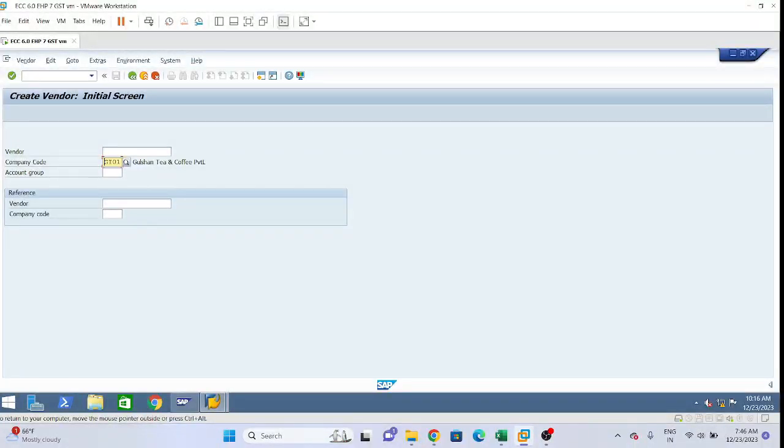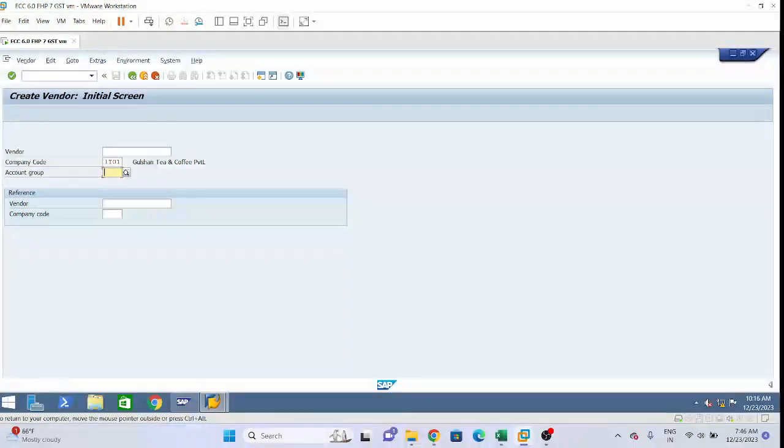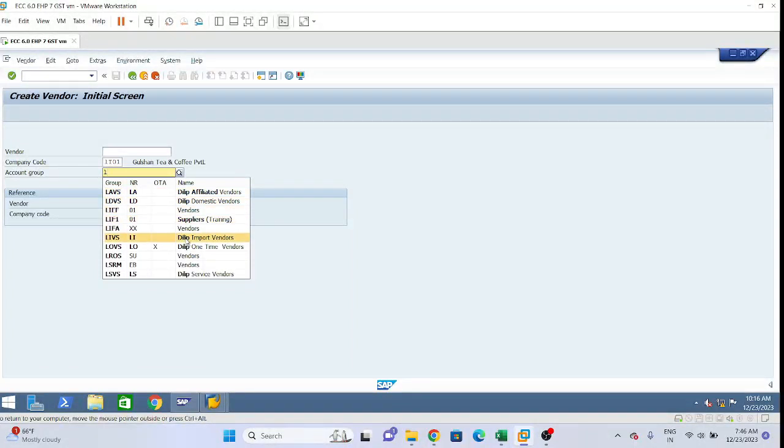Now, create vendor master in company code area. First, please give the company code. Our company code was LI01, right? Please write down company code LI01, and the account group, means under which group we want to create the vendor. We have defined 5 groups according to our scenarios, but other groups can also be created. It is not mandatory that only these will be created. There can be other groups depending upon the requirement. I have created 5 groups. Let's suppose I am taking LSVS, Dilip Services Vendors Group.